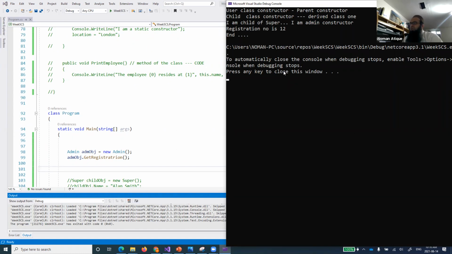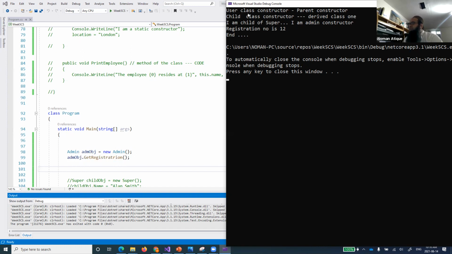Now you see here, I have just created the object of my child class. Which is the child class? Admin is the child class of super. Super is the child class of user. So when I create this object, you see the constructor is called first, as Abhinav said.